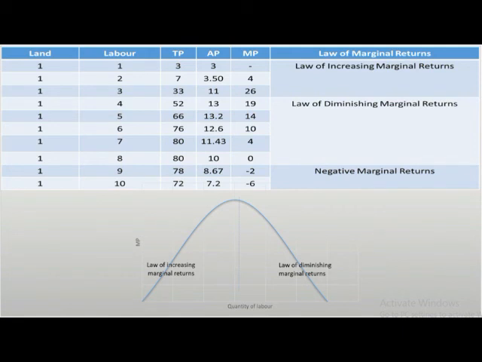Now, we sketch a graph. Marginal product is the y-axis and quantity of labor is the x-axis. We can see a mountain-shaped graph. The increase in the graph represents the law of increasing marginal returns, while the decrease represents the law of diminishing marginal returns. When the MP goes less than 0, it is a negative marginal return.